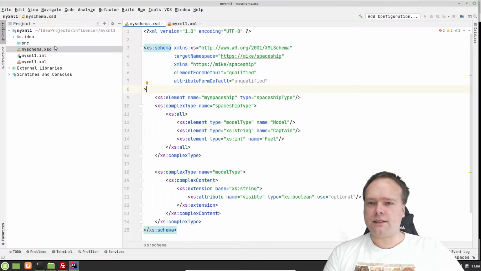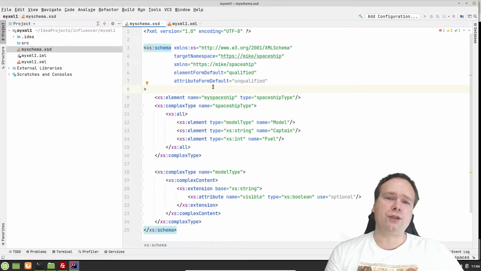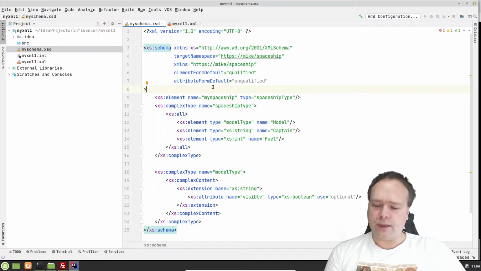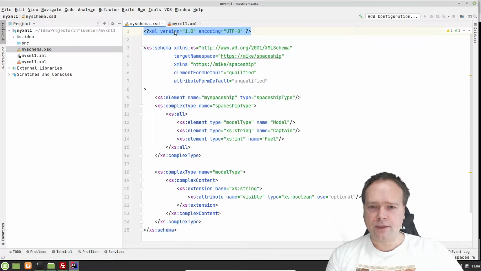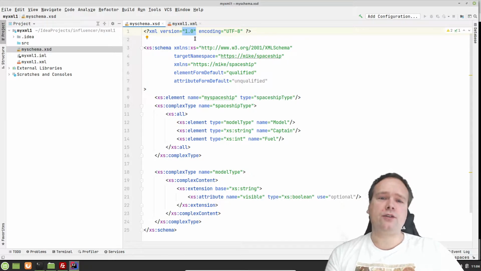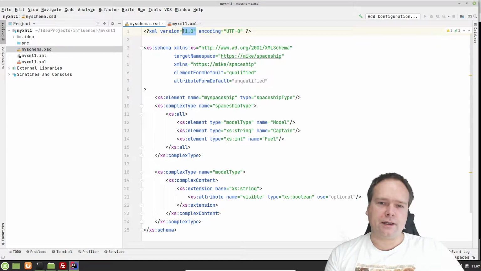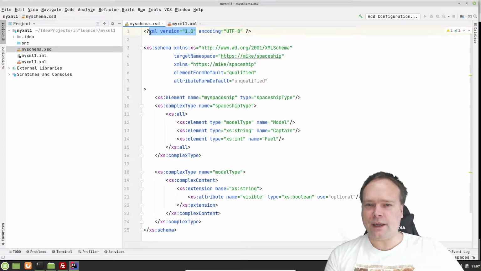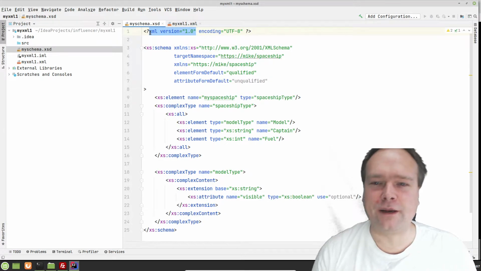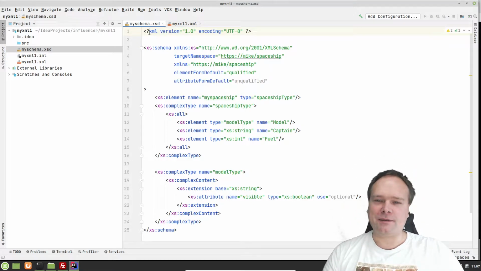I can show you the reason why I really like XML. Here, this is just a simple schema. If I want to represent the usual spaceship that I use a lot in my programs, then I can create, first of all, the first line, which always says which version of XML we'll be using, and it's always 1.0, because there has not been any need to extend this version. I know there's a 1.1 out there, but it's not needed in 99.9% of the cases, and again, this is my feeling of the situation. It's not a statistical measurement or anything like that, but in most cases it will just be version 1.0.